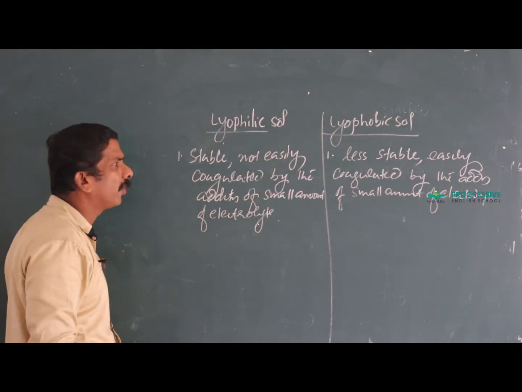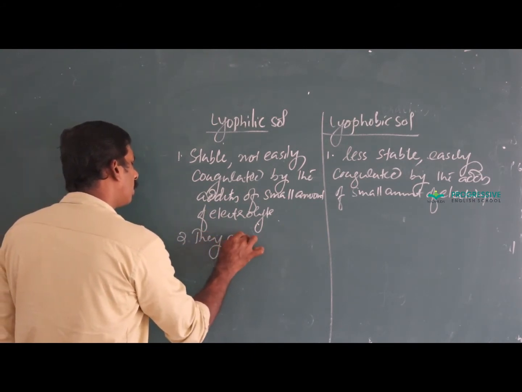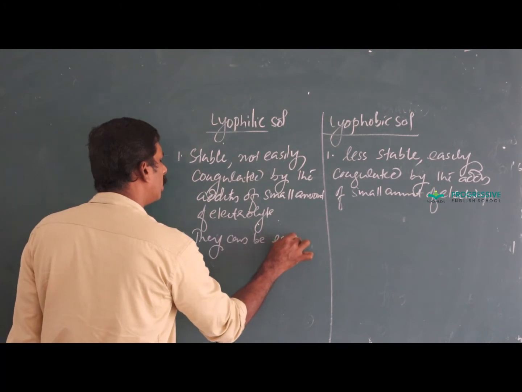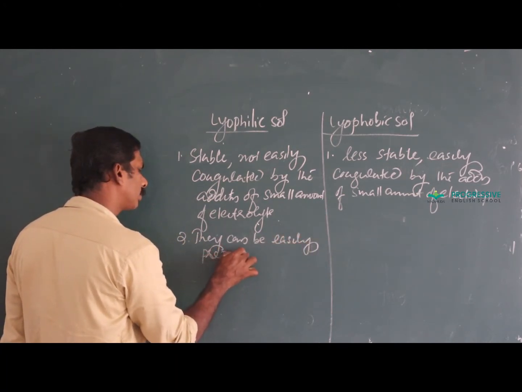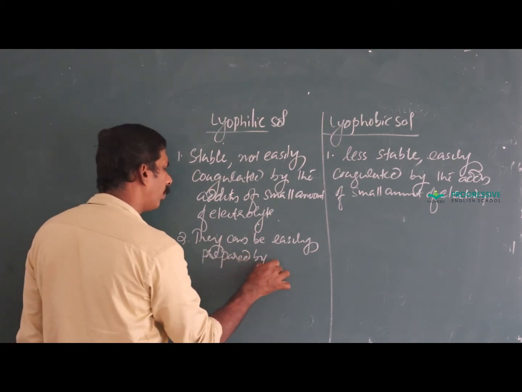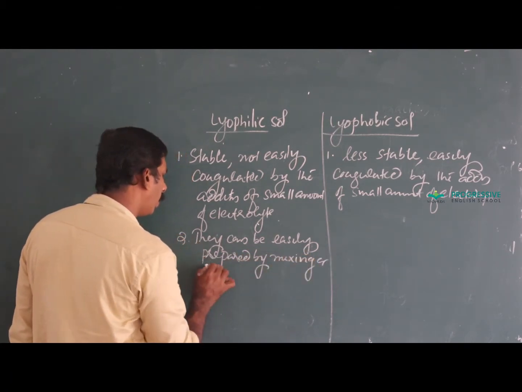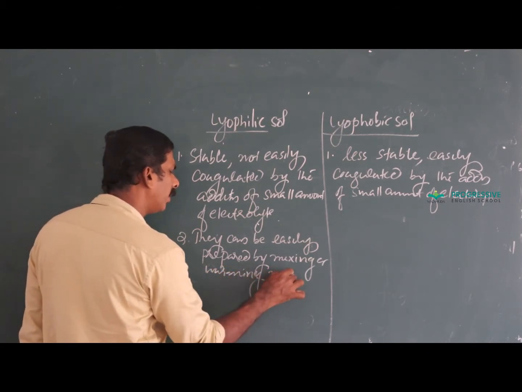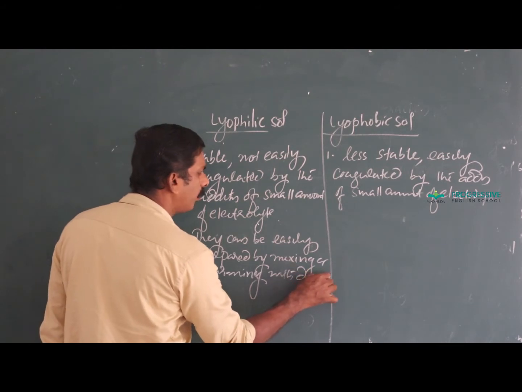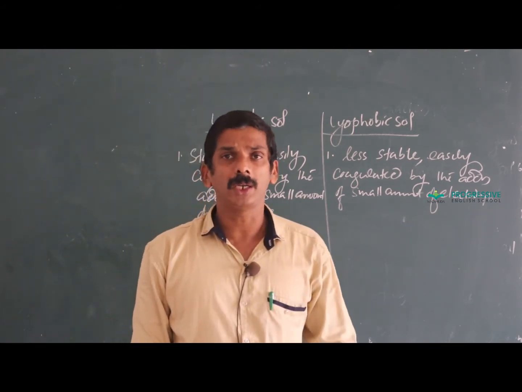Less stable, lyophobic is less stable. Lyophilic sols can be easily prepared by mixing or warming with the dispersion medium.